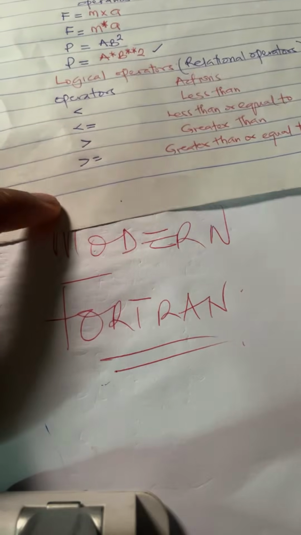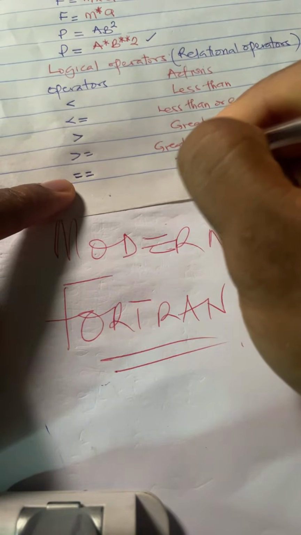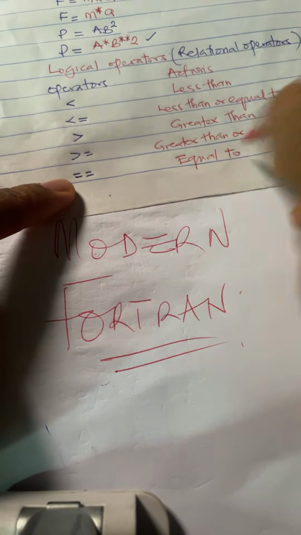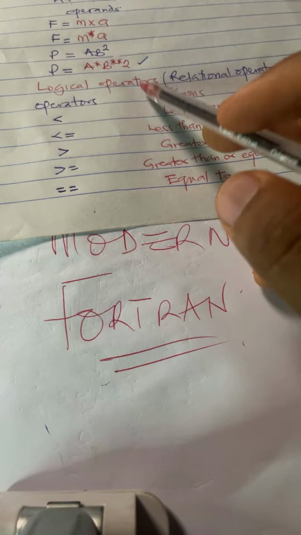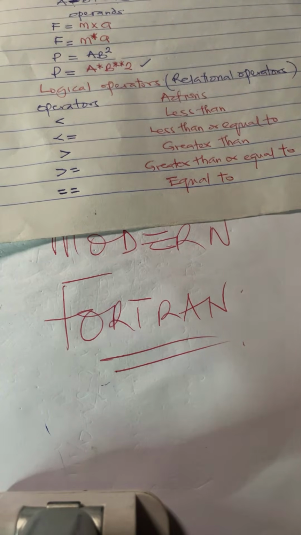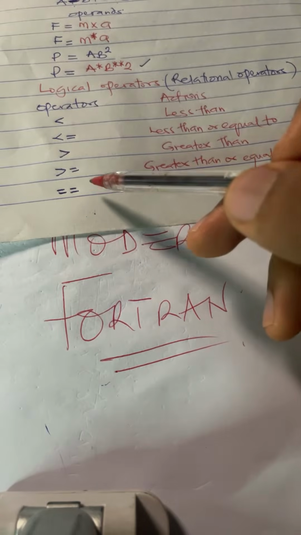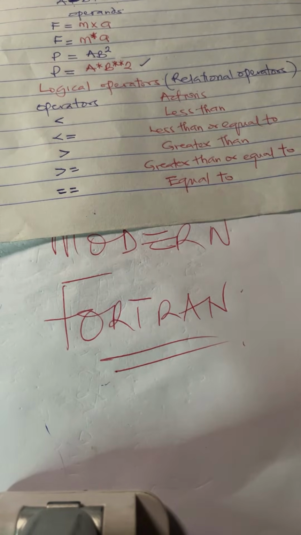Then we also have equal to. Now the equal to is double, it's not just one, it's double. That's how equal to is written in Fortran when you're using it as a logical operator, not when you're using it with arithmetic operators. With arithmetic operators, it's just one equal sign. But with logical operators, it's double equal to. Take note of that too.